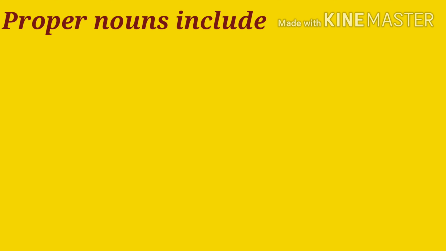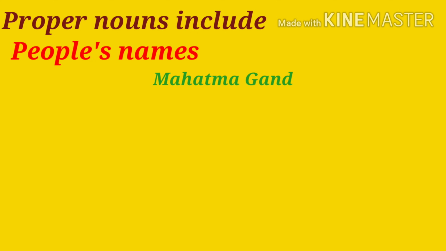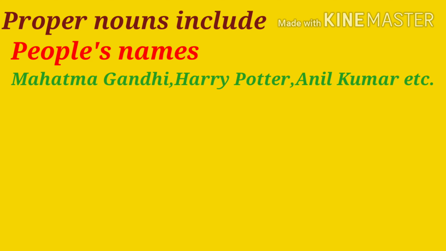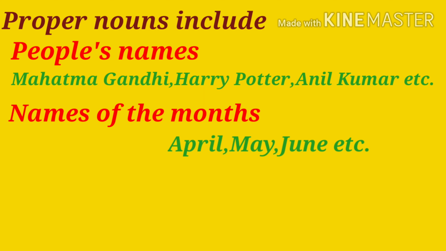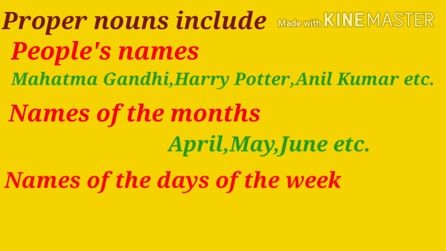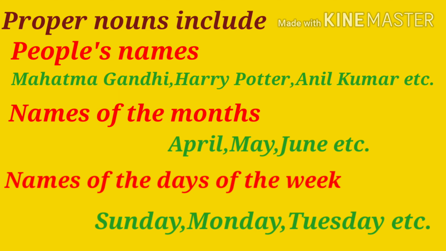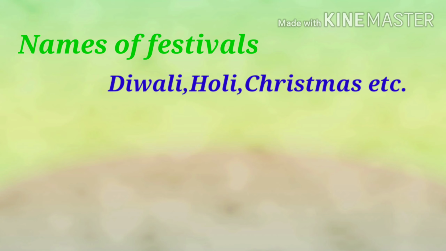And proper nouns include people's names like Mahatma Gandhi, Harry Potter, Anil Kumar, etc. They also include names of the months like April, May, June, etc. Proper nouns also include names of the days of the week like Sunday, Monday, Tuesday, and so on. They also include names of festivals like Diwali, Holi, Christmas, etc.